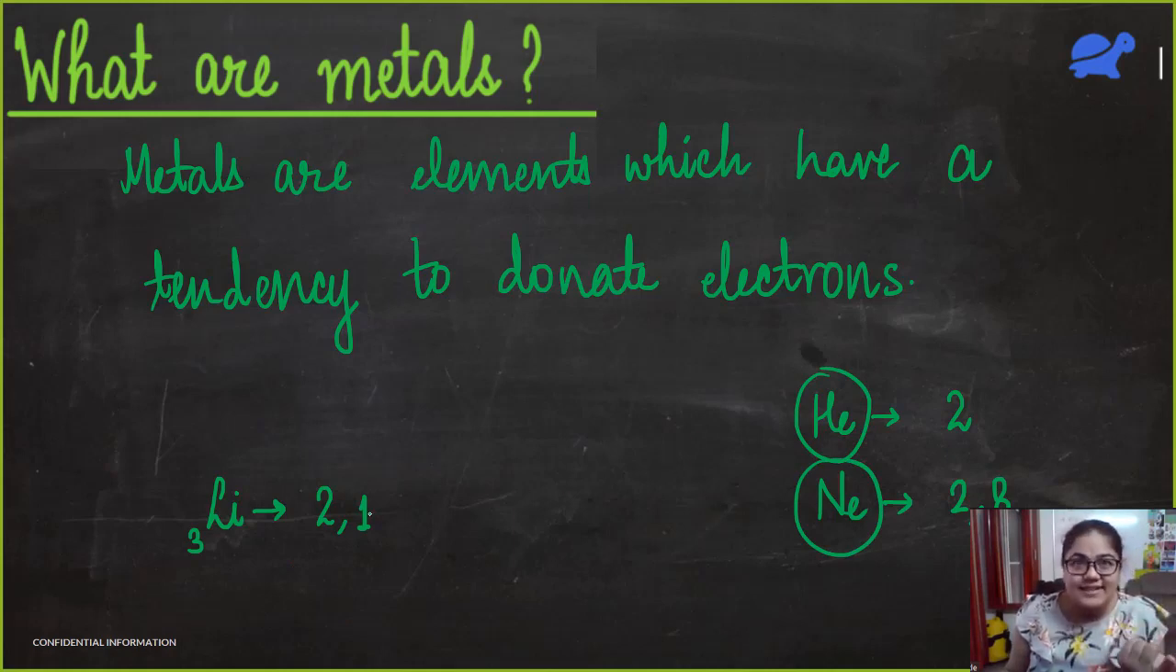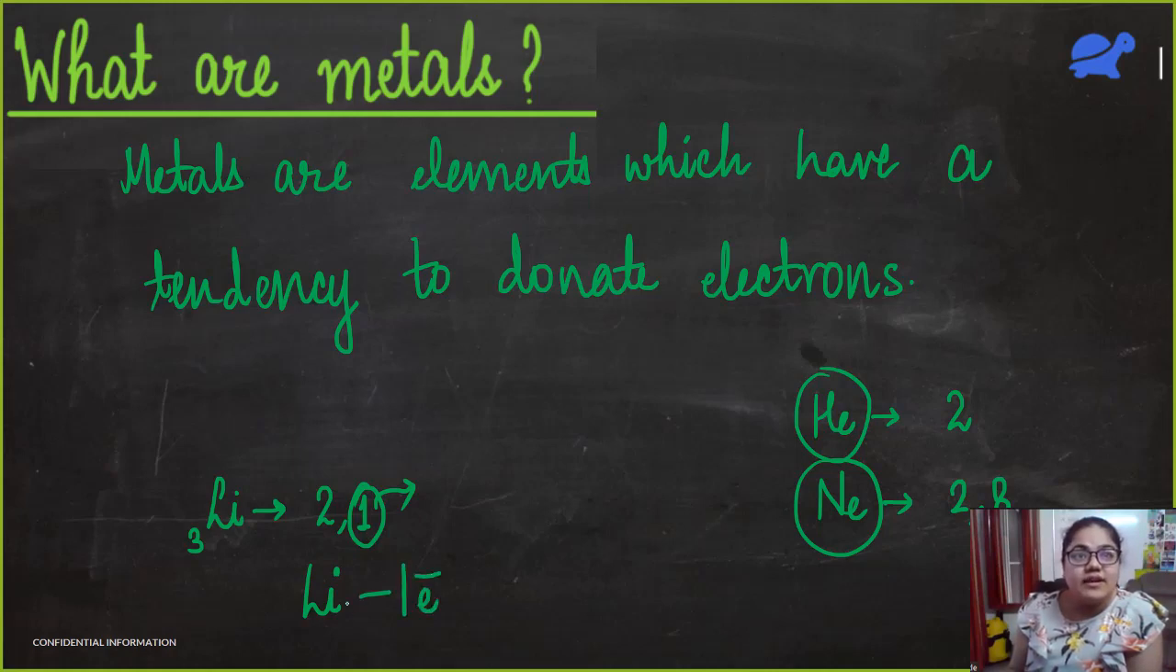So what options does it have? If it loses one electron, it will become like helium. And if it gains 7 electrons, it will become like neon. What do you think? What is easy for it? Lose one electron. Yes, that is easy for it. So lithium is going to lose this one electron. And when lithium loses one electron, what does it become?